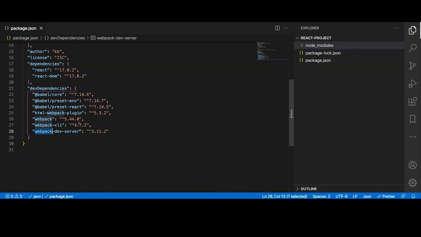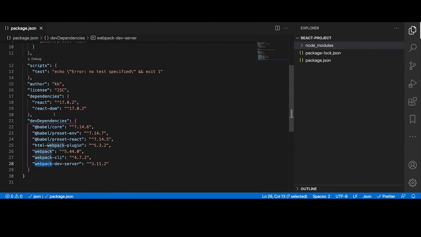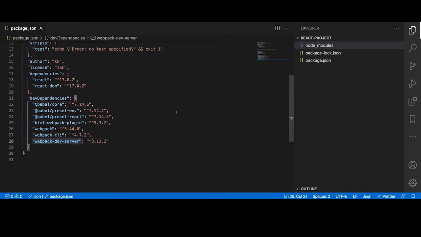Now you see, we have to do so much work just to set up our project. After this, we'll see how easy it is to just use create React app, because when you want to focus on your development, you want to just write a component and you don't want to worry about installing all these packages. There is an easy way to do that, but if you know this, we know what is behind the scenes and we'll be more confident when we make any changes. Okay, so we got everything here.